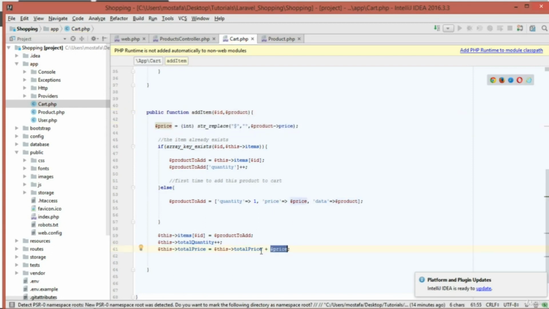If you want to store the total price of a specific item instead of only one, you can make another mathematical operation and multiply the total quantity by the single price, and store it here. But I don't prefer to do so. If you want, go ahead and do that.